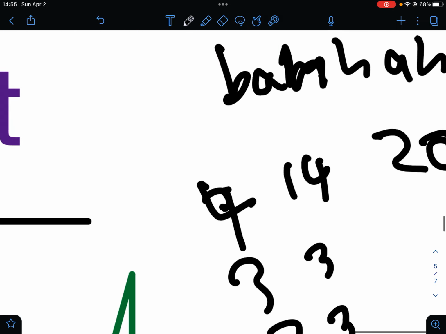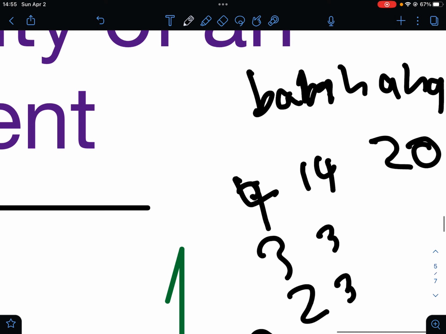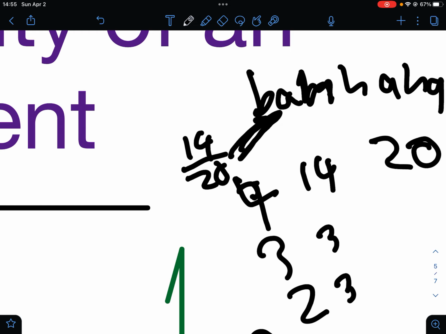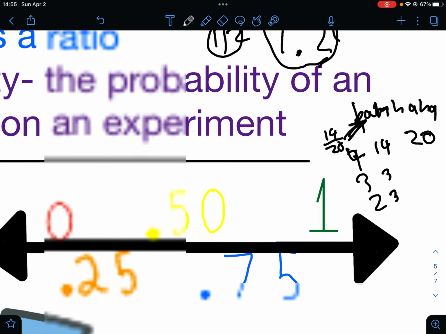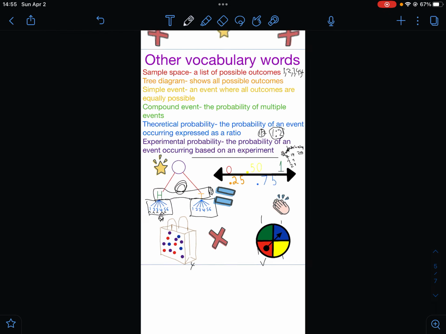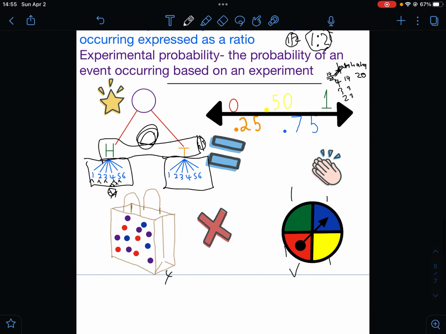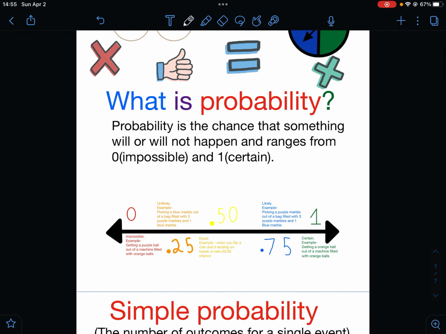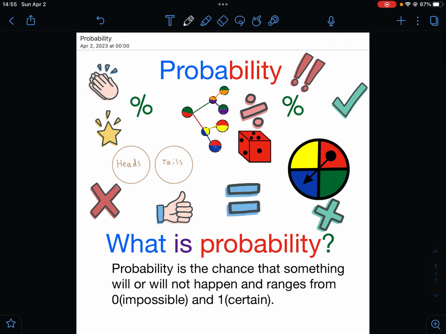So this totals to 20, and basically the chance to get this is you get it 14 times out of 20, which is the chance to get a banana based on experimental probability. So that's it. This is a lesson on probability.